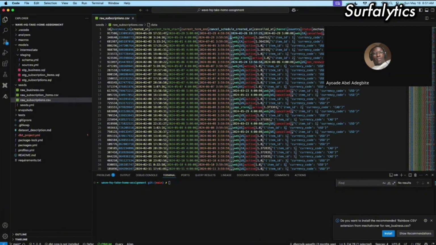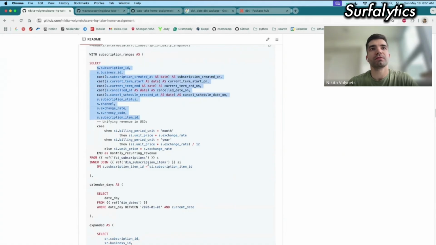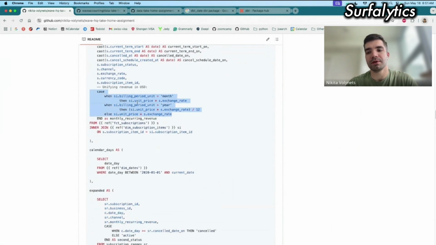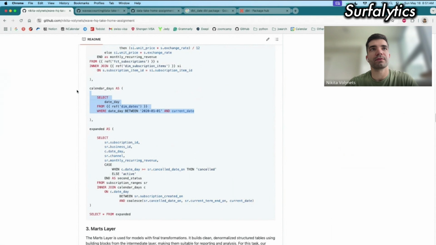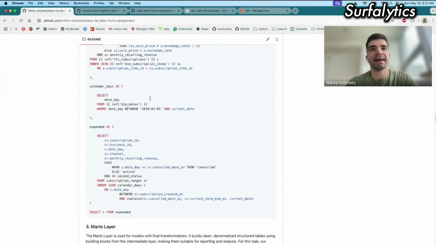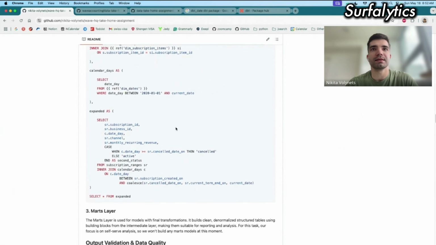Okay. Once again, I took all the fields from the subscriptions table and I added some fields from the subscription items or subscription plan table just to calculate the revenue based on the period, month or year, and based on the unit price and exchange rate. It's just additional information for simplicity. Also I have some dates from the date table, and then I expanded what I did. Here we have information about subscription ID, subscription business, and date.